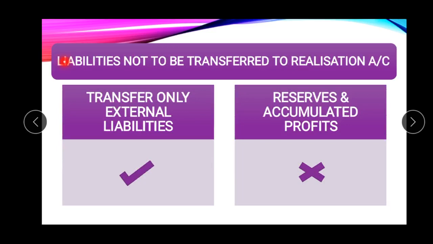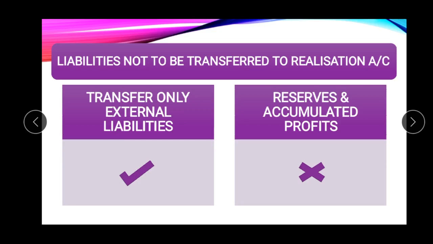Liabilities not to be transferred to the realization account. Transfer only external liabilities. As we have already discussed, we have to transfer only third-party liabilities. Third party means outside liabilities, external liabilities we can say.